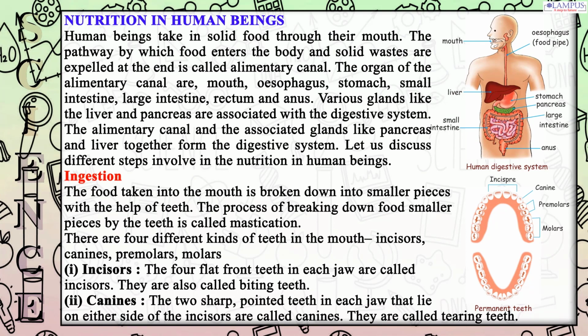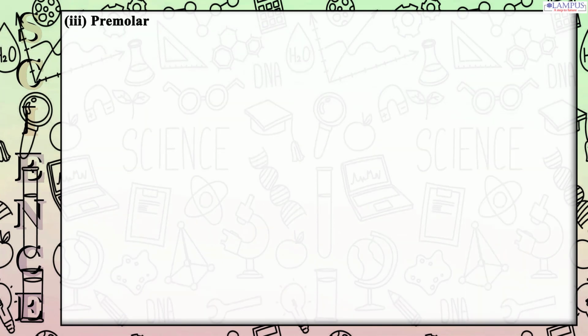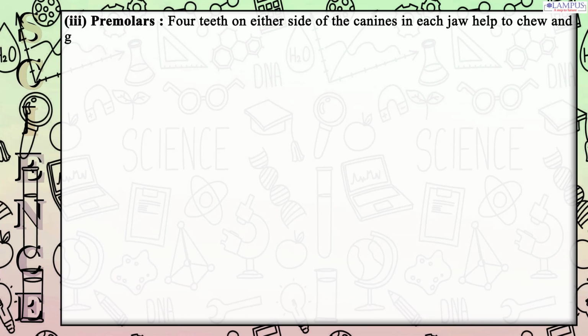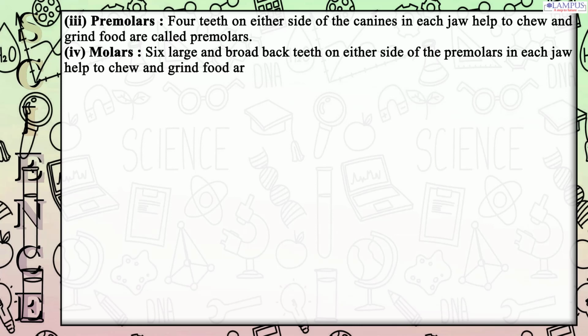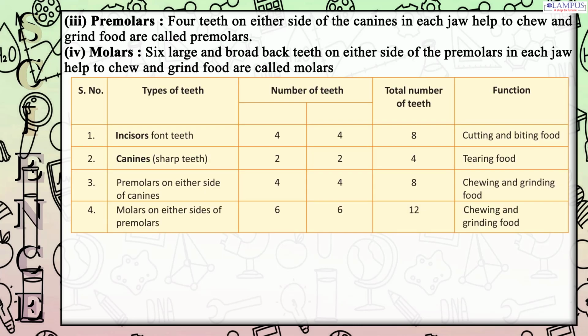They are called tearing teeth. 3. Premolars. 4 teeth on either side of the canines in each jaw that help to chew and grind food are called premolars. 4. Molars. 6 large and broad back teeth on either side of the premolars in each jaw that help to chew and grind food are called molars.